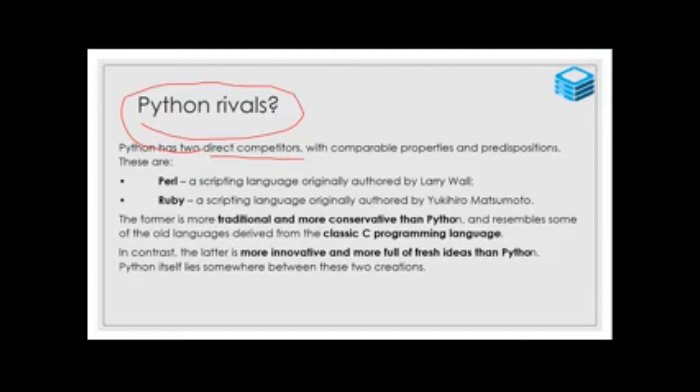Who are the direct competitors? Perl and Ruby are the two direct competitors. Perl is developed by Larry Wall, and Ruby by Yukihiro Matsumoto. The two are scripting languages.